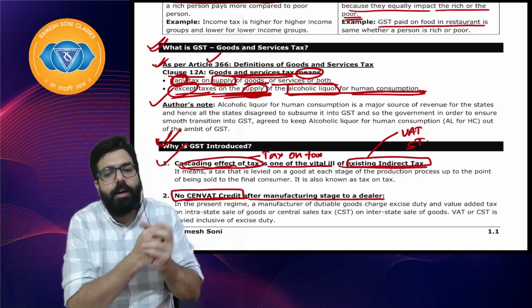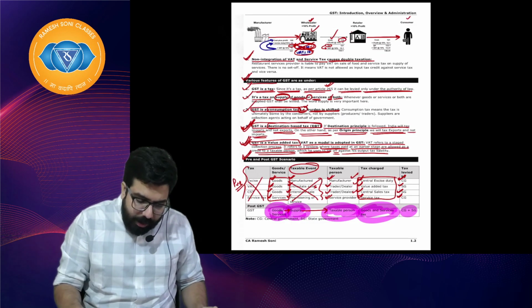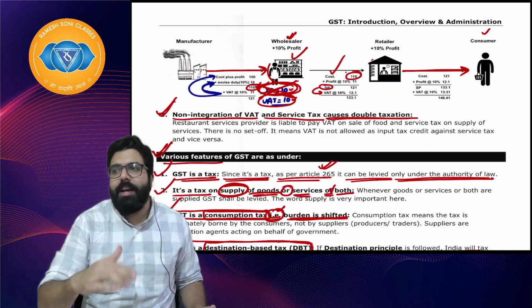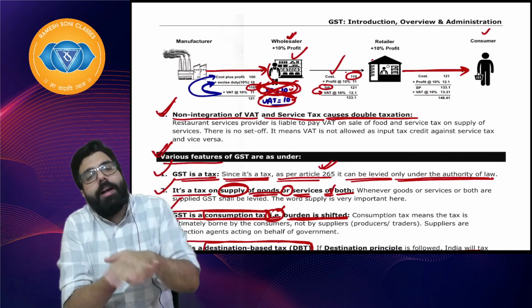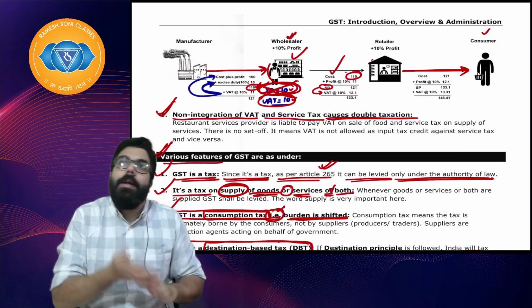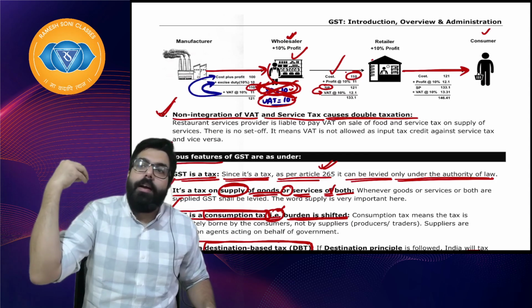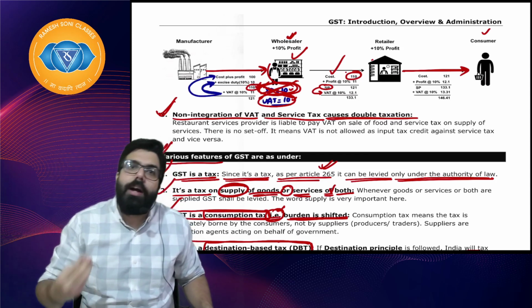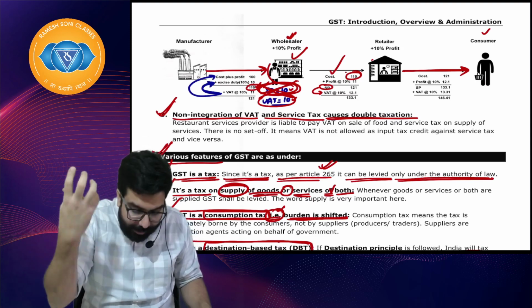Why was GST introduced? Because of the cascading effect, no SANVAT credit to dealers, non-integration of VAT and service tax. All this resulted in the introduction of GST because the cost of goods was going up. Things were becoming expensive and it was a harmful thing happening to the economy because people never wanted to come to India and Indian products were becoming expensive.